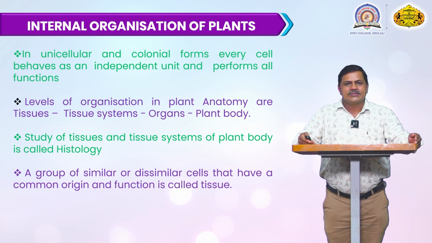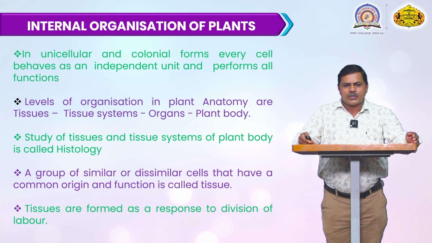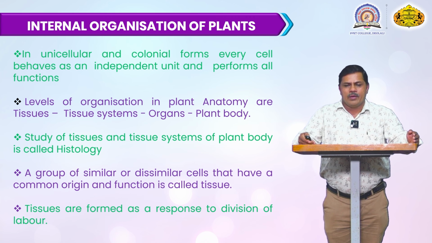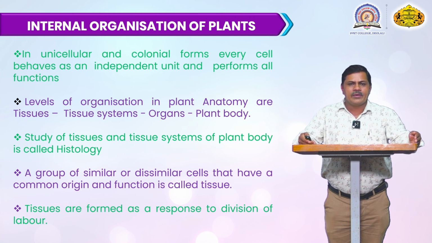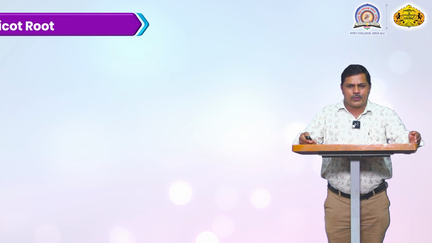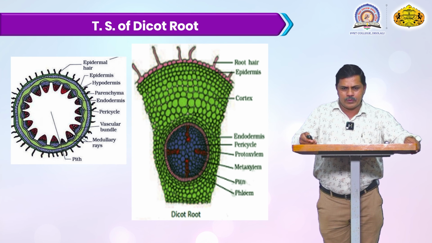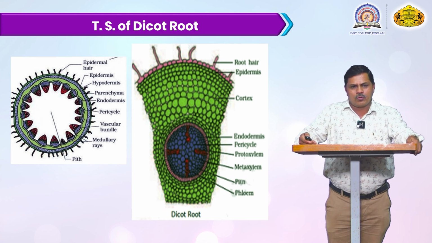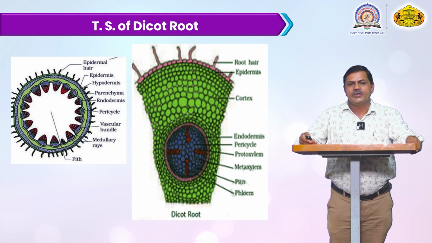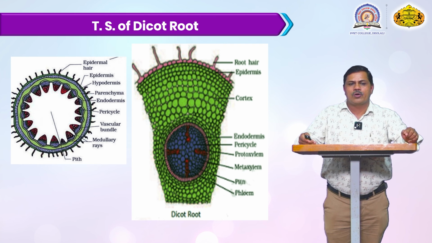What is a cell? A cell is the functional unit of life. Tissues are formed as a response to division of labor, meaning they are divided and arranged according to function in different locations of the plant body. First we will discuss the TS of dicot root, the transverse section of the dicot root. The first figure is the complete transverse section of the dicotyledon root.